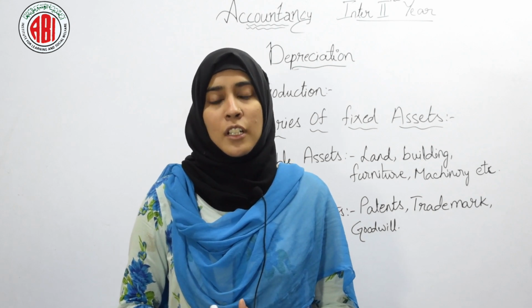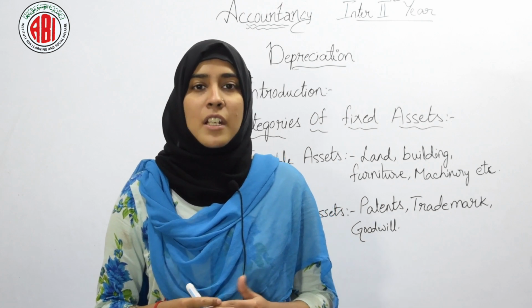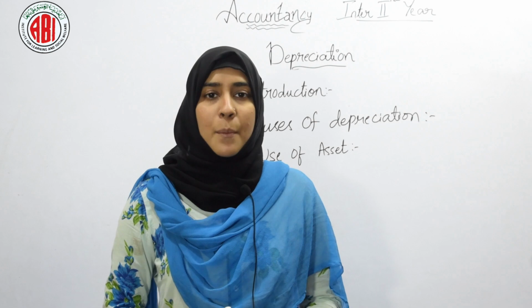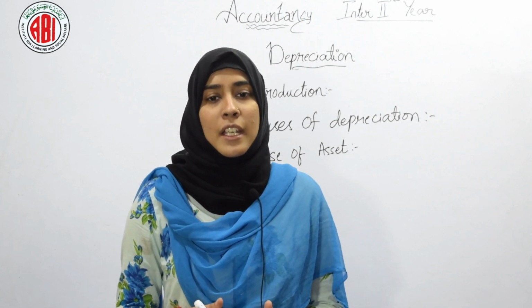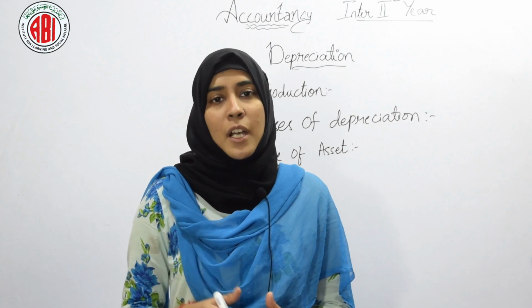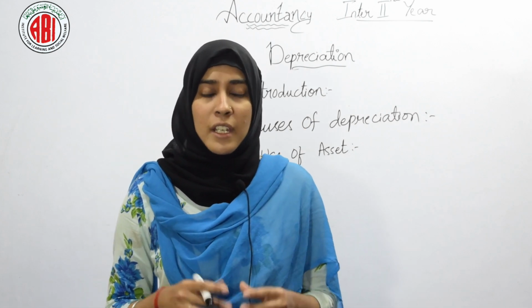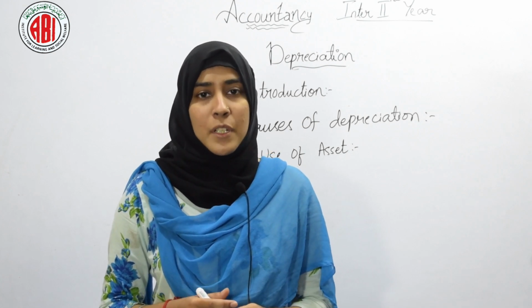Now let's see what are the causes of depreciation. The causes of depreciation are classified into 4 types. They are use of assets, means for example we are having clothes and we are wearing them again and again or daily. So what will happen? They will become old due to the over usage of those clothes. So in short we can say that the value of those clothes has been depreciated.